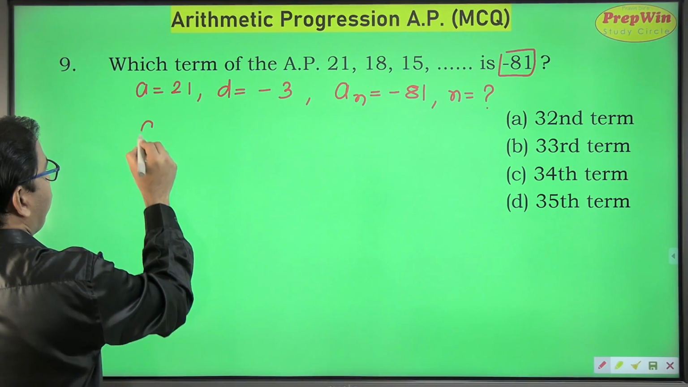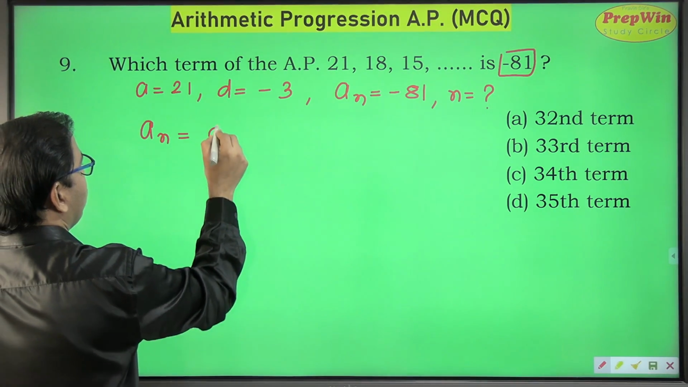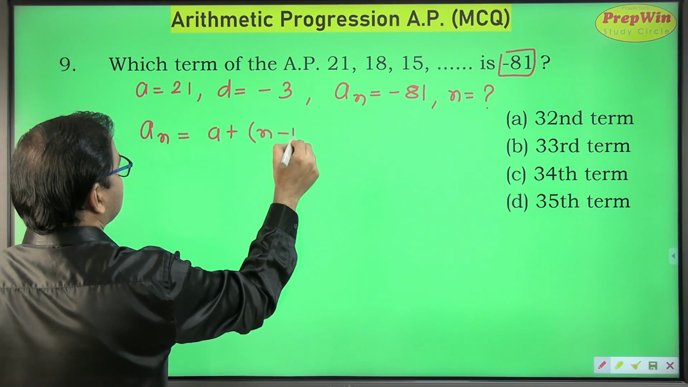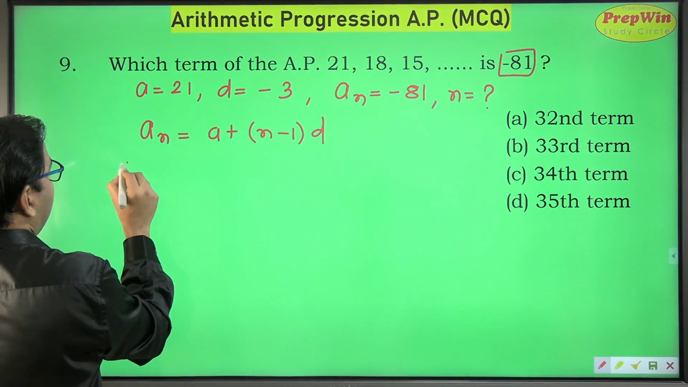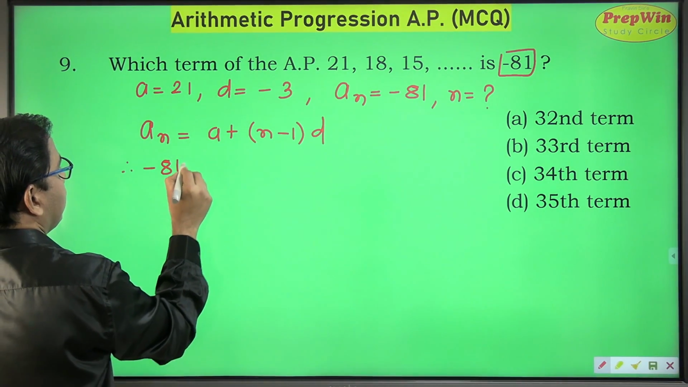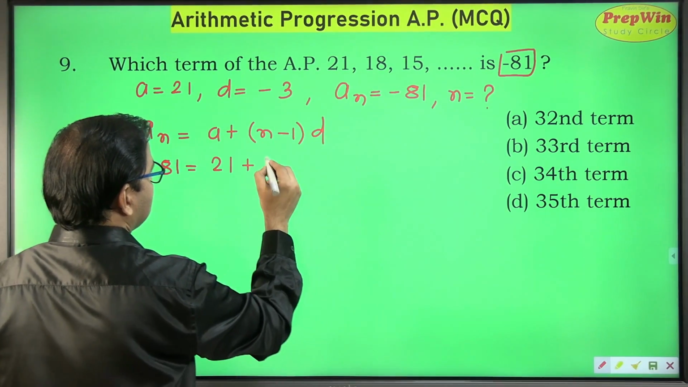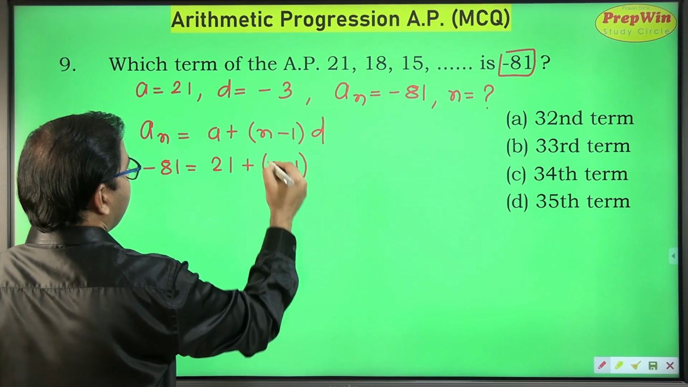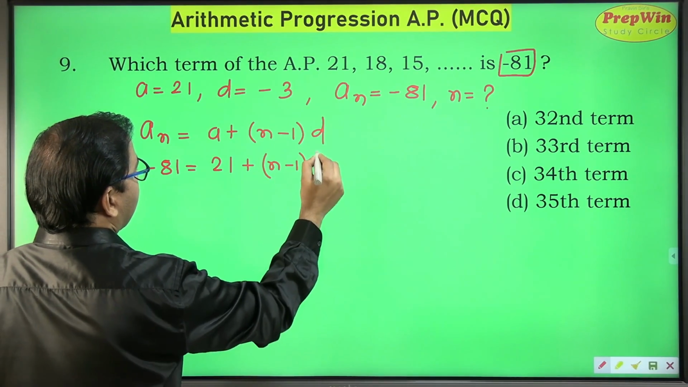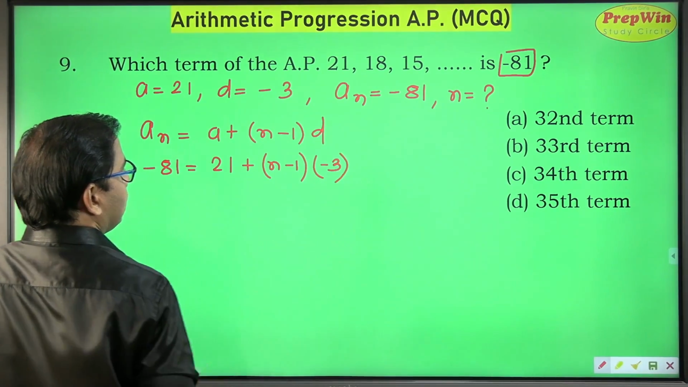So straightforward formula, AN is equal to A plus N minus 1 into D. The Nth term is minus 81, which is 21 plus N minus 1. I have to find out the value of N. So N as it is, and the common difference is minus 3.